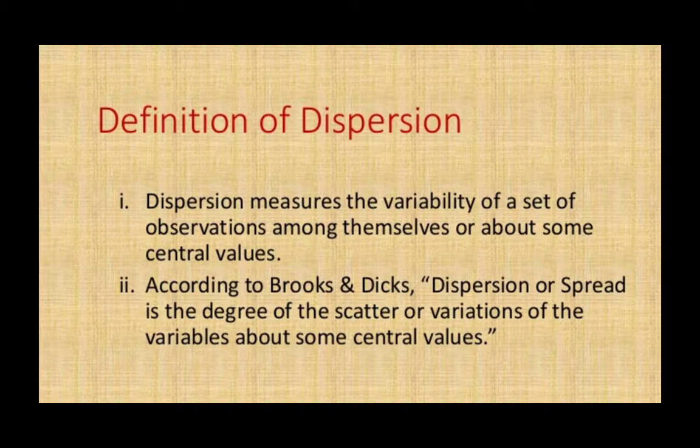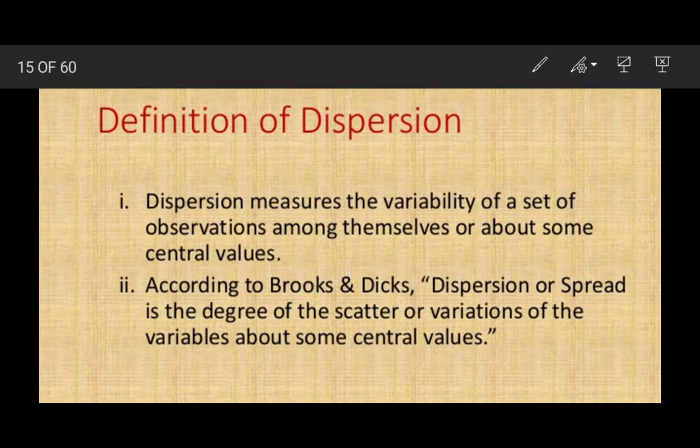Suppose there is a data, and the data is 3, 5, 4, 2, 9. This is ungrouped data, only values are given.